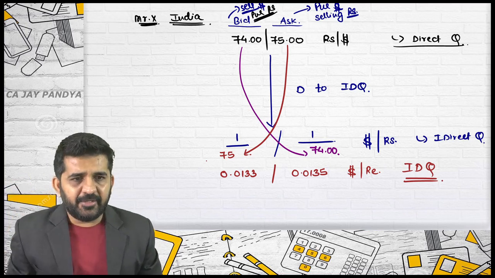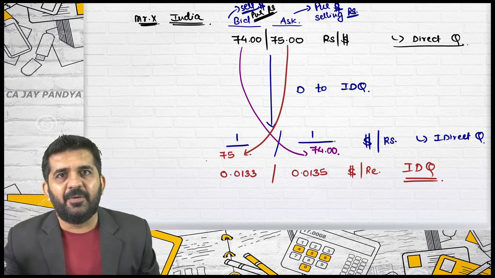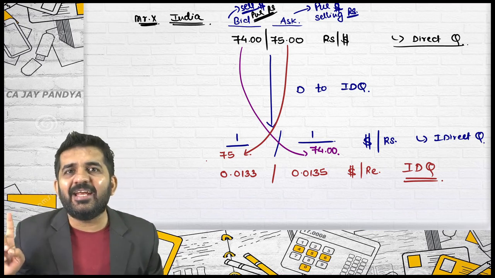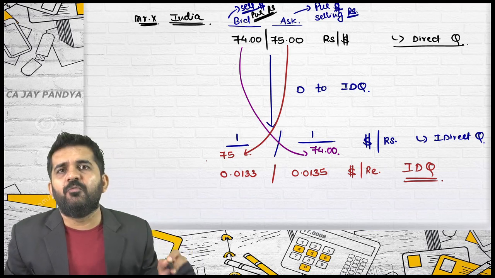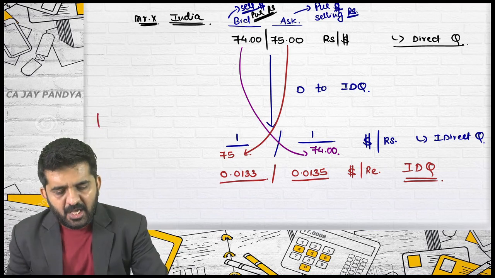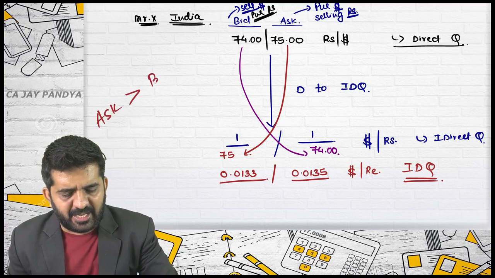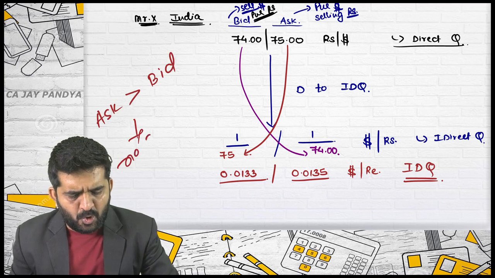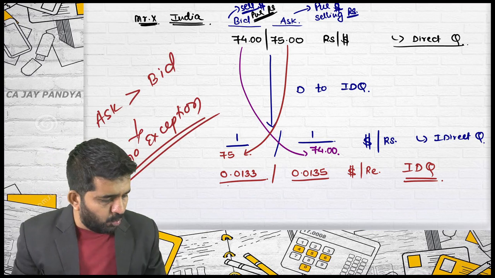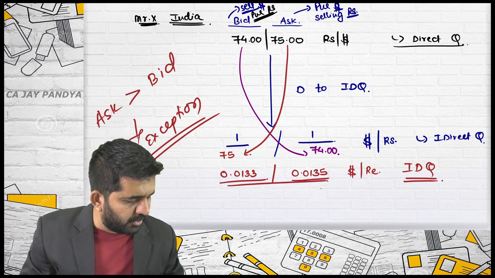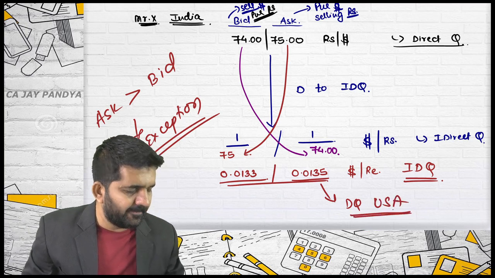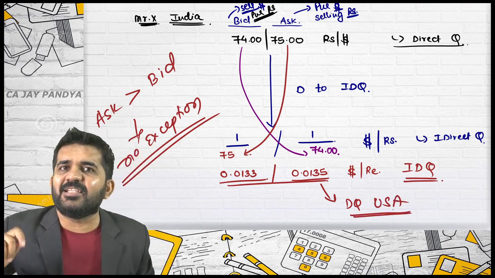First, try to concentrate. The left hand side is the bid rate and the right hand side is the ask rate. For any rate in the world, ask will always be higher than bid. Ask is always higher than bid, and there are no exceptions to it. This quote is a direct quote for a person who is staying in USA, so he will be purchasing and selling rupees.